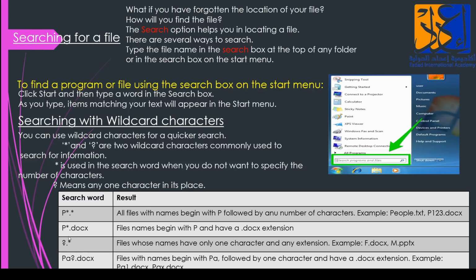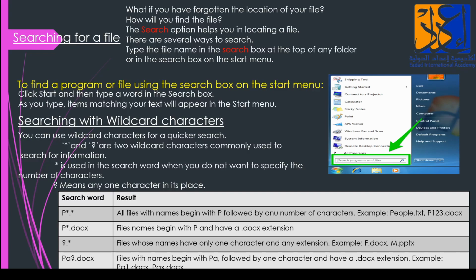Next, what will happen if I type question mark dot asterisk? Files whose names have only one character and any extension. Example, f.docx or m.pptx means any one character file name and with any extension. Then pa question mark dot docx, files with names beginning with pa followed by one character and have a .docx extension.